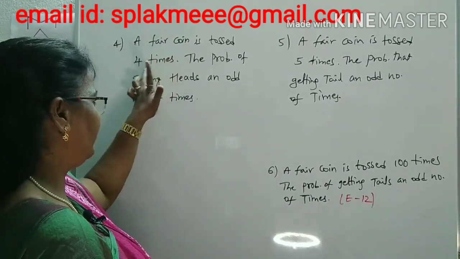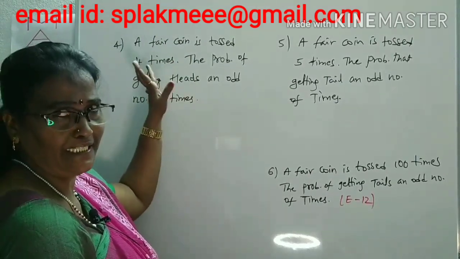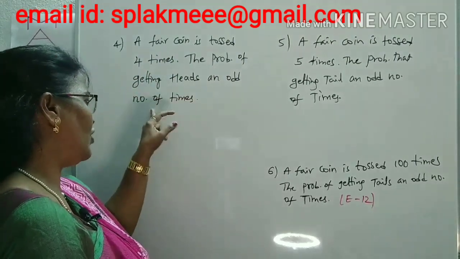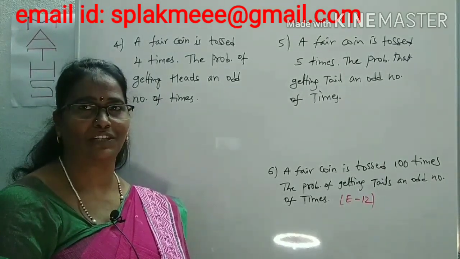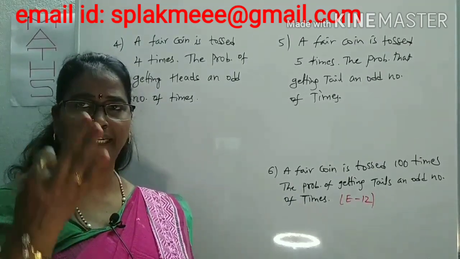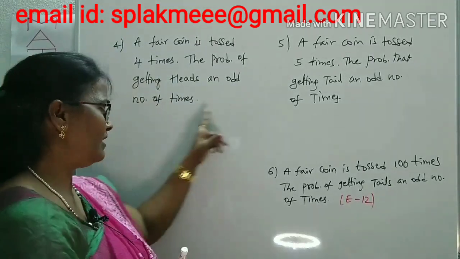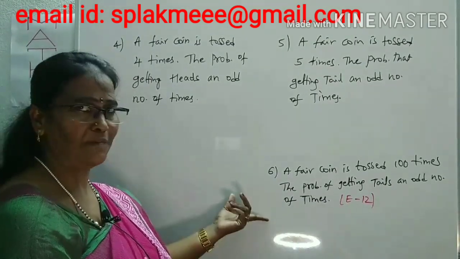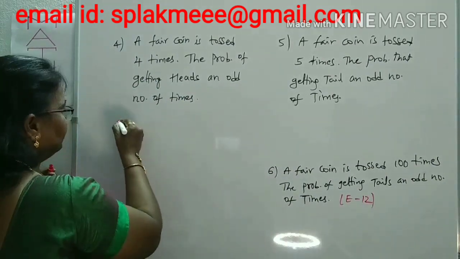A fair coin is tossed 4 times. A coin is tossed how many times? Maybe 4 times, 10 times, 200 times, 2020 times, whatever may be. The probability of getting heads an odd number of times. If we ask about getting heads or tails an odd number of times, what can you do? Odd number of times means what? It comes only 1 time, 3 times, 5 times. That means odd number of times. For all these 3 questions, the only answer is 1 by 2: the probability of getting an odd number of times of maybe head or tail, tossing a coin any number of times. I will give the explanation here.